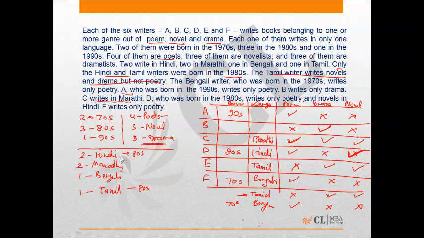And I know that 2 of the Hindi persons were born in 80s and the Tamil was born in 80s. So Tamil was born in 80s and the other Hindi person should be born in 80s. It has to be B only. So this has to be Hindi and 80s. That means I am left with Marathi here, and this person should be born in 70s. This is how we can fill this table.